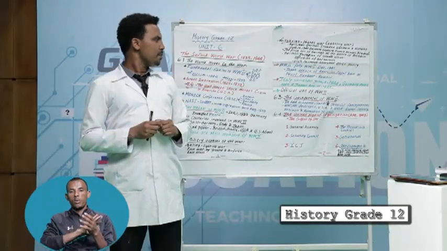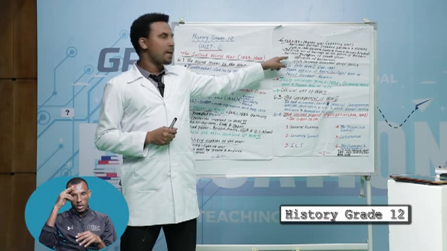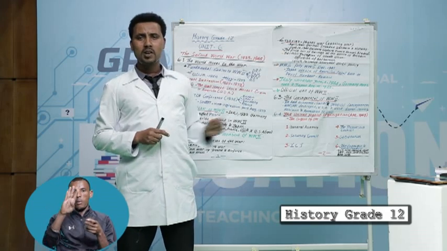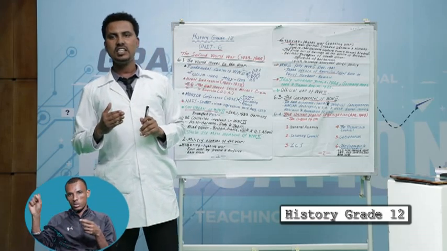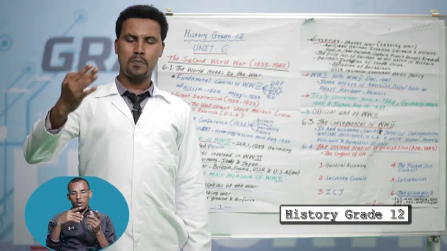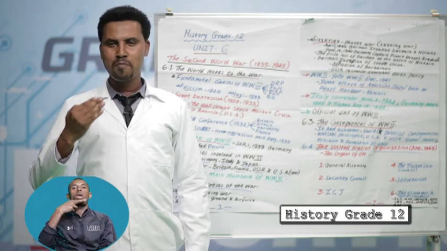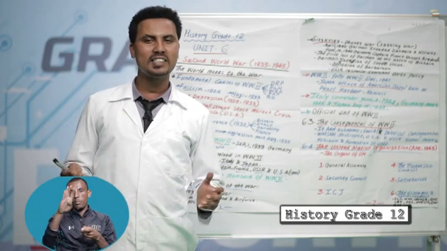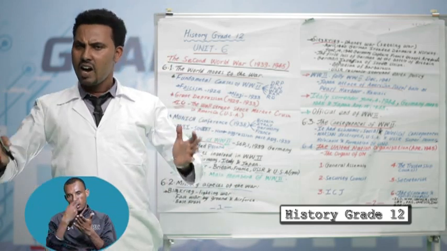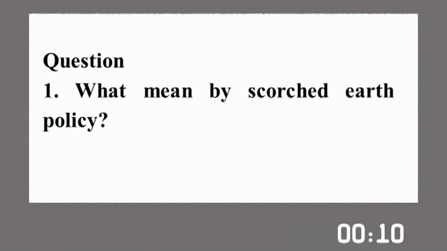The next was Adolf Hitler's Operation Barbarossa. Operation Barbarossa meant the Nazi conquest of the eastern part of Europe, especially Russia. Operation Barbarossa failed because of the action of Russia, the scorched earth policy.